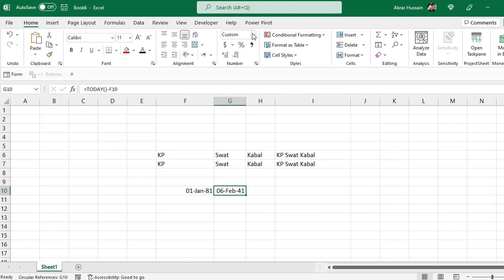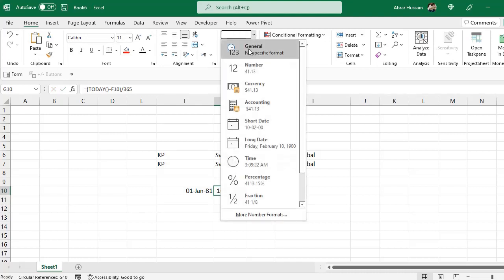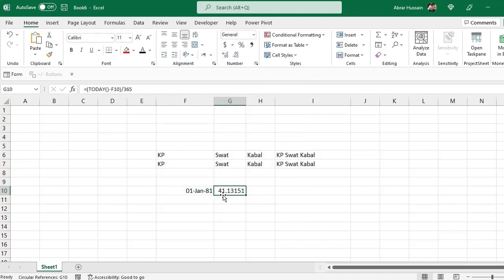So in this field you have the number of days. Now what you need to do is close this in the bracket and divide it by 365, the simple way. There are advanced methods, but this is the simple way. So you have 41 years.